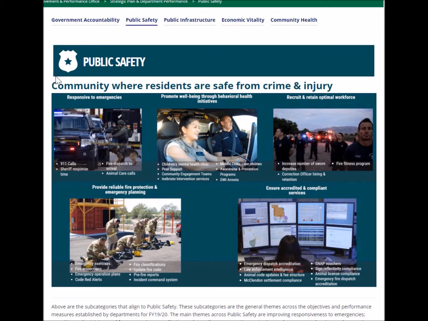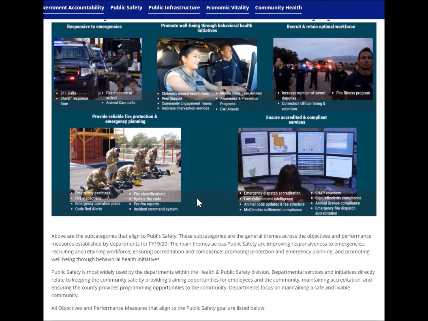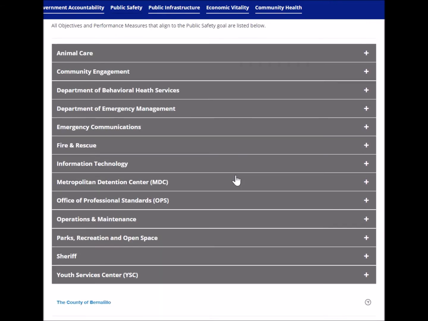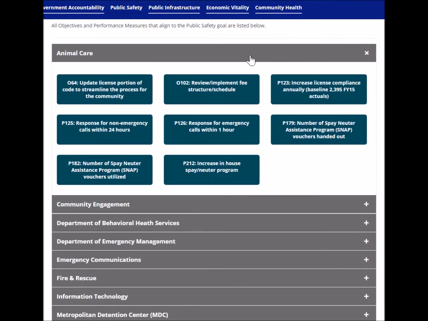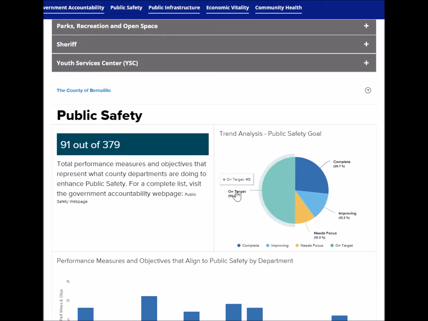Within each one of these goals, there's subcategories like responding to emergencies or recruiting and retaining an optimal workforce, with some bullet points about performance measures and objectives that departments are following in order to achieve those goals. Within this page, you'll also see which departments are linking into the public safety goal, and below that, there's an interactive dashboard that shows you the trends of all the departments linking into the public safety goal.